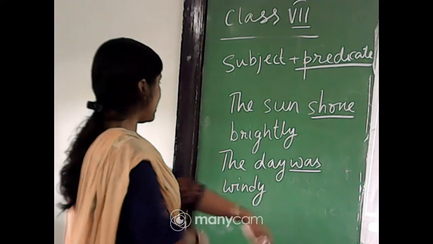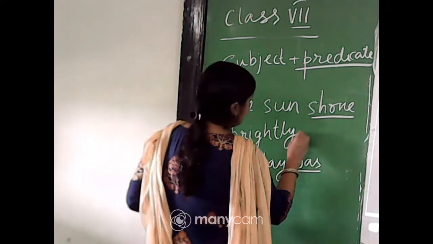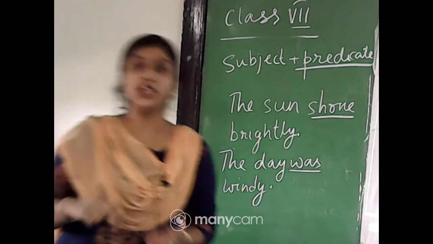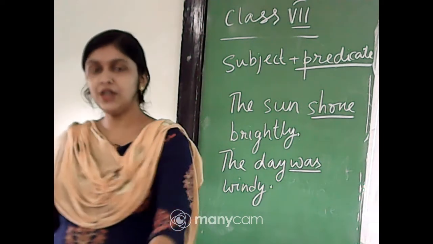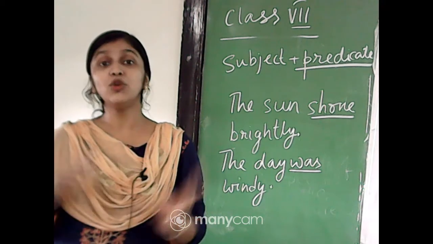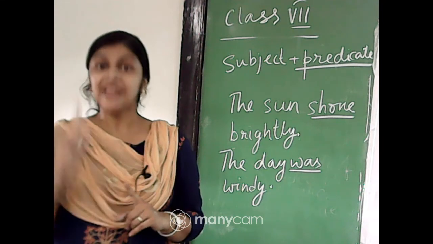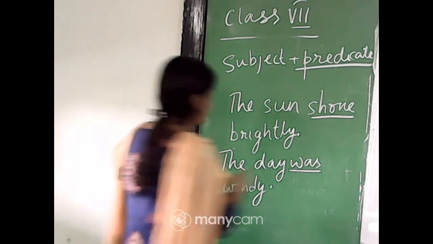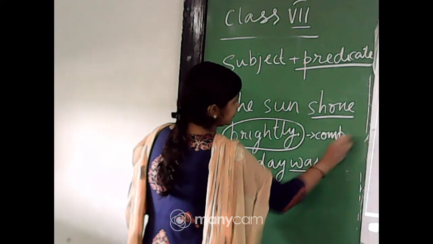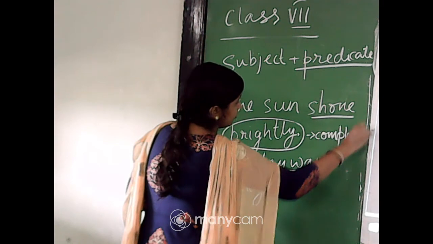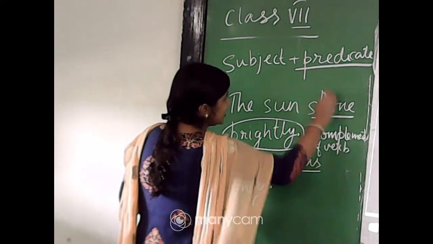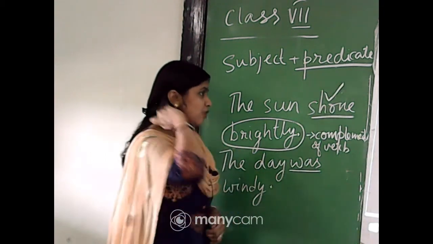Sometimes an adjective is required, sometimes adverbs. It can be anything, as long as it is not the object of the verb. Any kind of words or group of words might be used to complete the meaning of the sentence, but those words are not the object of the verb. Then only we will say that this part is the complement of the verb, something which helps to complete the sense of the verb.